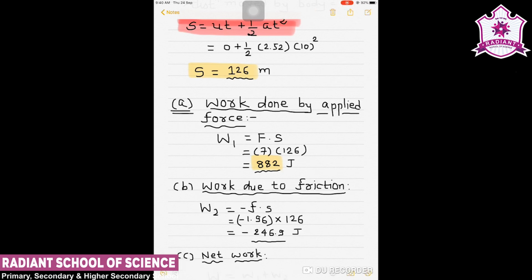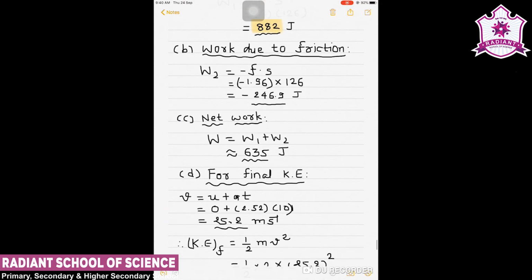Now we can also get the third thing, that is the net work done in the whole process. The net work done is work 1 plus work 2. So the total work is equal to the work done by the applied force plus the work done by the frictional force.